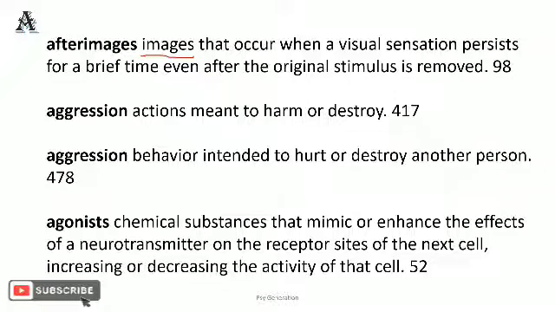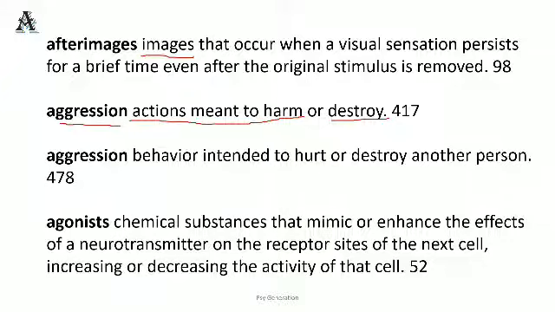Aggression is related to social psychology. Action meant to harm or destroy. Very simple meaning. Aggression is action meant to harm or destroy. Aggression, behavior intended to hurt or destroy another person. Look, there is a difference. One aggression is action meant to harm or destroy, and the second aggression is behavior intended to hurt or destroy another person. Both are related to social psychology.